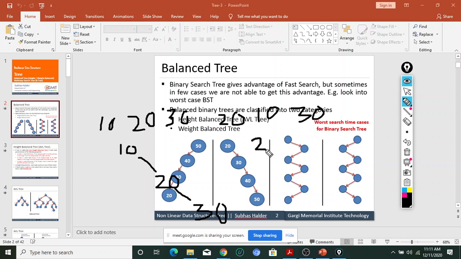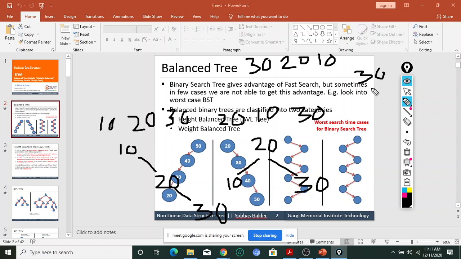So 20 will be my first node, and 10 is my left subtree, and 30 is my right subtree. Okay, and if I change this one, for example, if I write 30, then 20, then 10, what will happen? So I will get it like this: 30 is here, 20 is here, then 10 here.